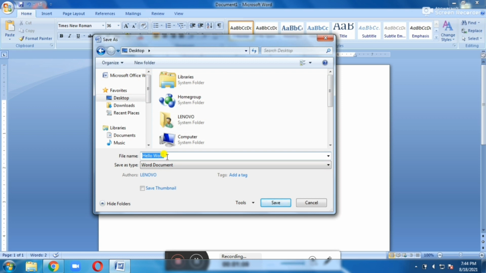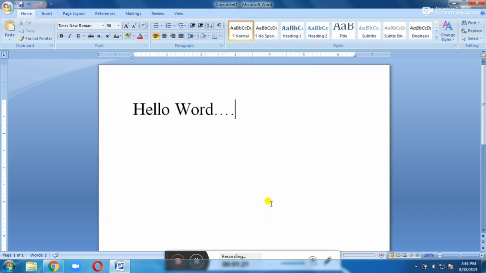So I am going to type hello. After typing the file name, you have to click the save button to save the file. Now the file name came here: Hello. So these are the steps to save the file.